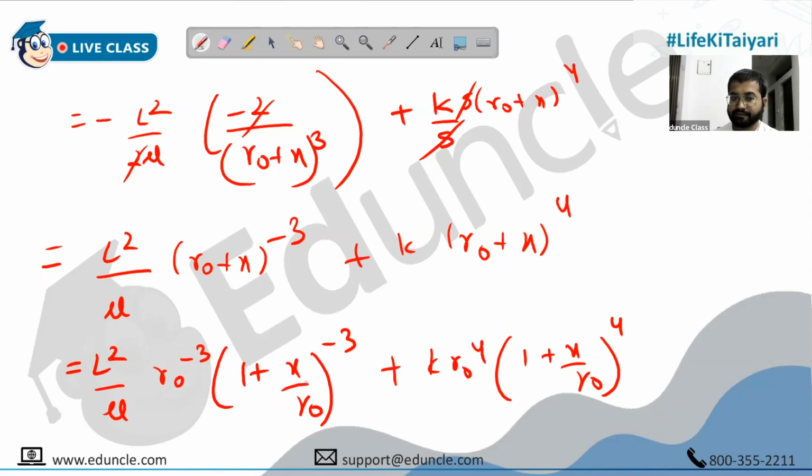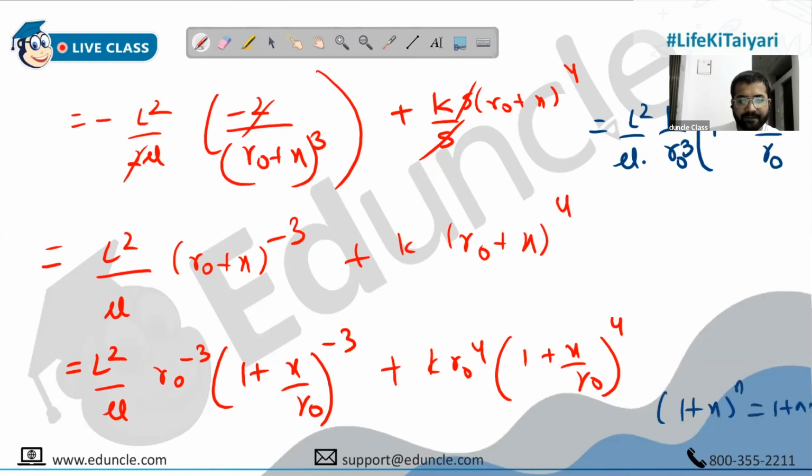Any questions, anyone? All good? Yes, sir. Others, take your time. So now we have L square upon mu into r naught raised to minus 3, which we can write as 1 upon r naught cube. You know the formula of binomial expansion: 1 plus x the whole raised to n is 1 plus nx. So 1 plus x upon r naught the whole raised to minus 3 is 1 minus 3x upon r naught.